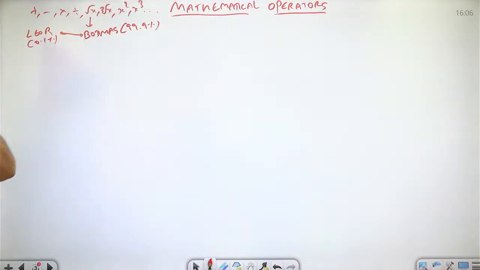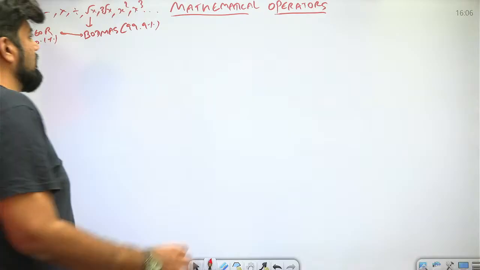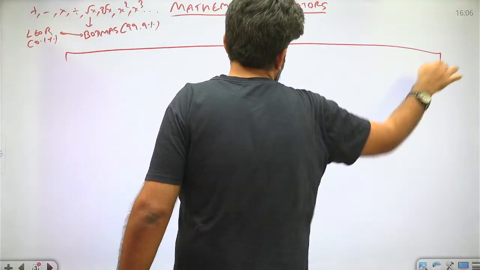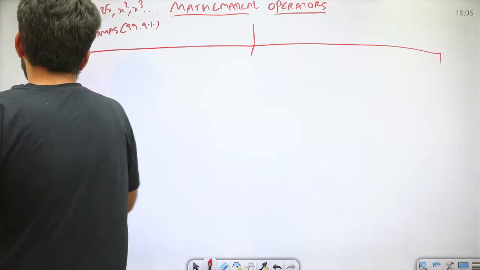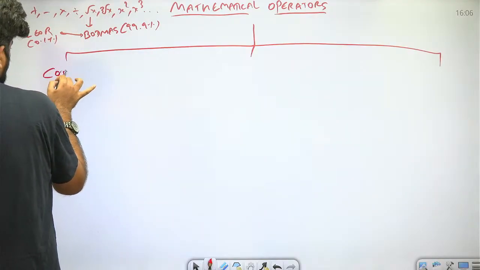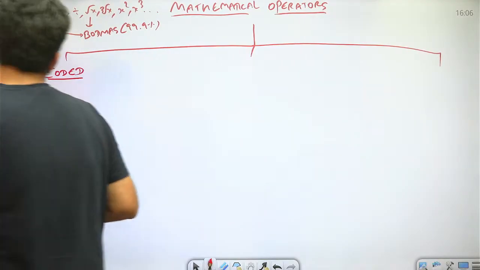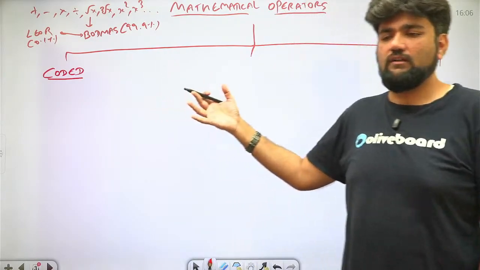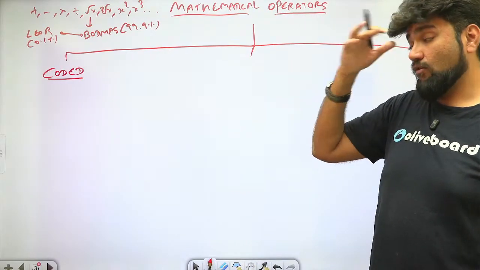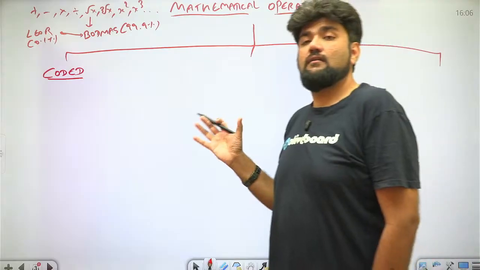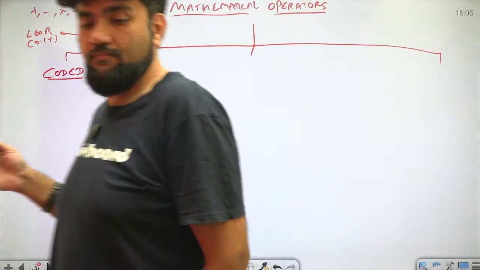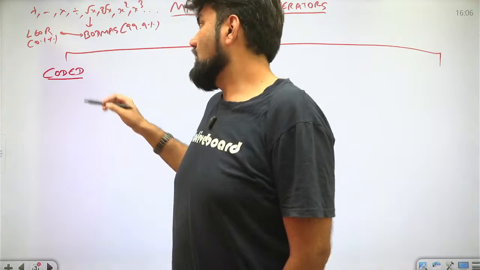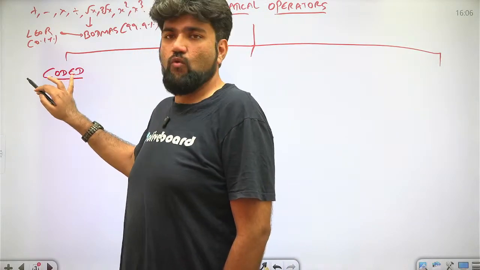Now let's focus on the types of questions. In mathematical operators, majorly you will see 3 types of questions here. The first type is known as the coded type. I'm not going to give you examples for each case, I'm just going to tell you what they are, because we have already done this in detail in our foundation batches. So coded means there are 2 kinds of codes here.